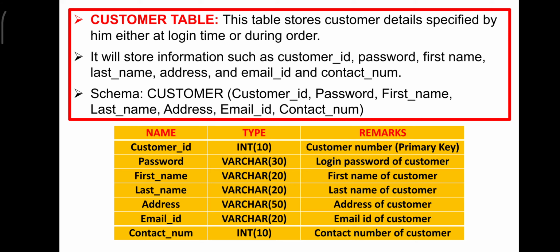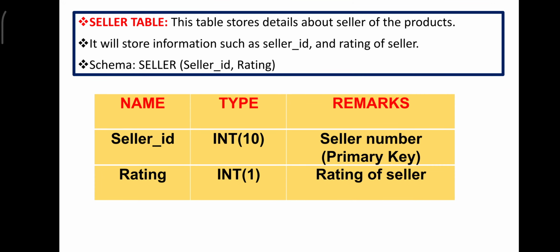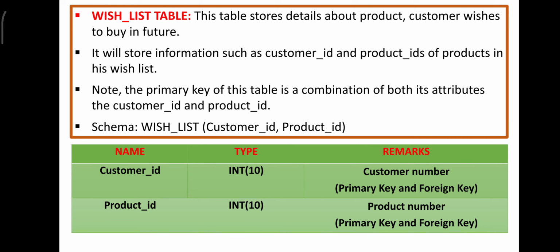We will move on to the fourth table, which is the seller table. Here the seller table is given to you. Again here there is no foreign key, it is only the primary key. Seller underscore ID is a primary key. And the next one is the wish list table.